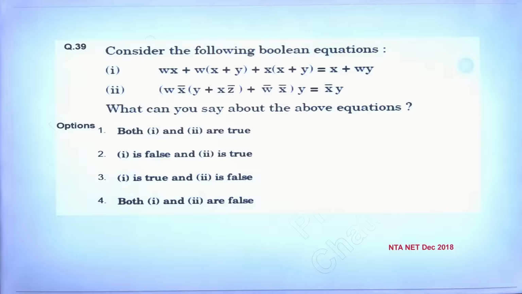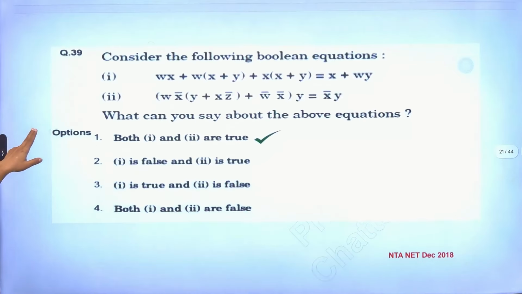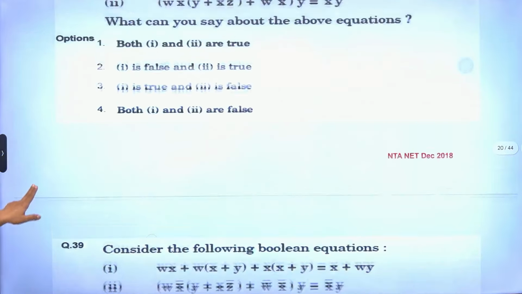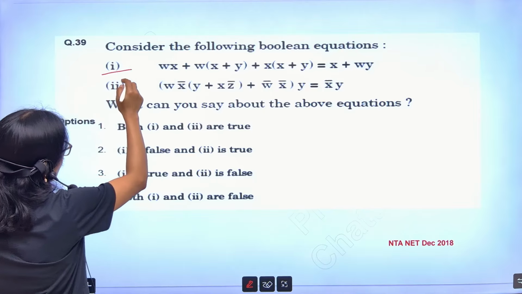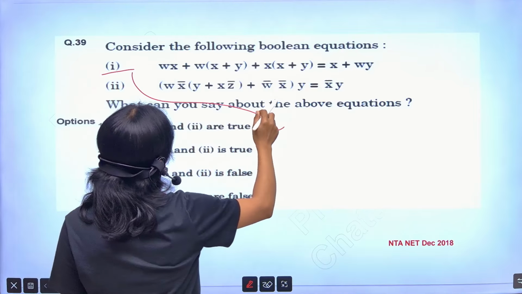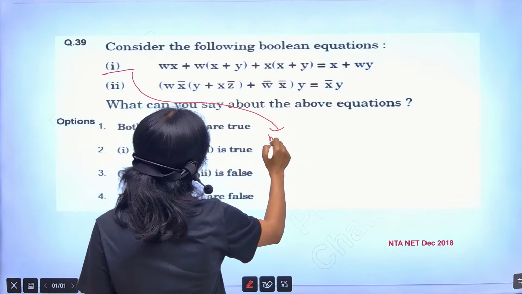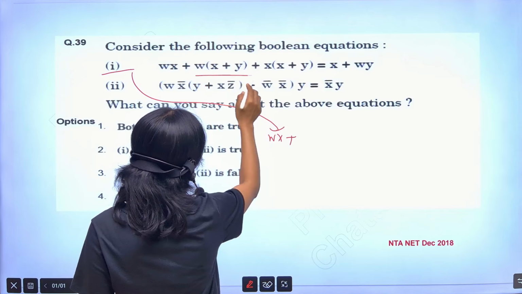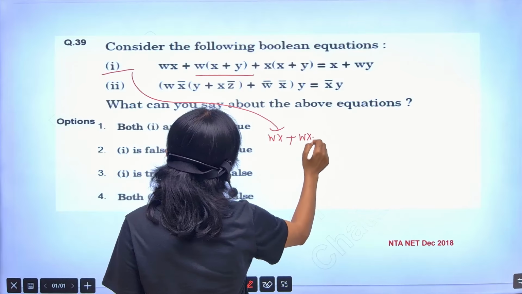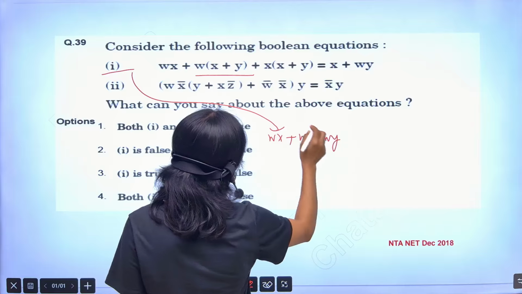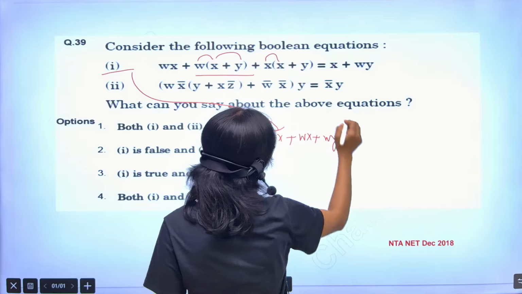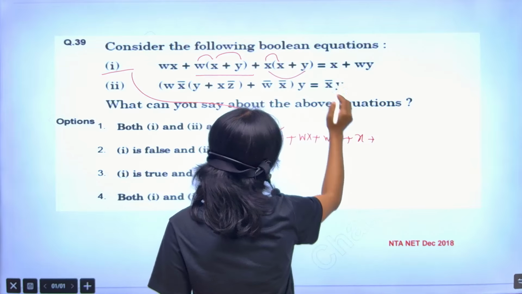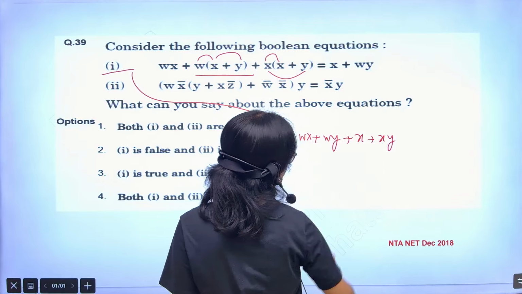45 percent got the correct answer. See that? How to solve? Here the answer is this one. One by one I am solving here. First I am solving option 1, meaning statement 1. In this statement 1, I am getting Wx plus Wy plus x plus xy, right?